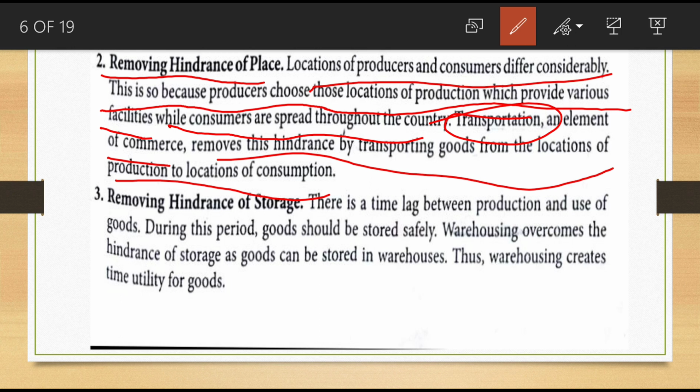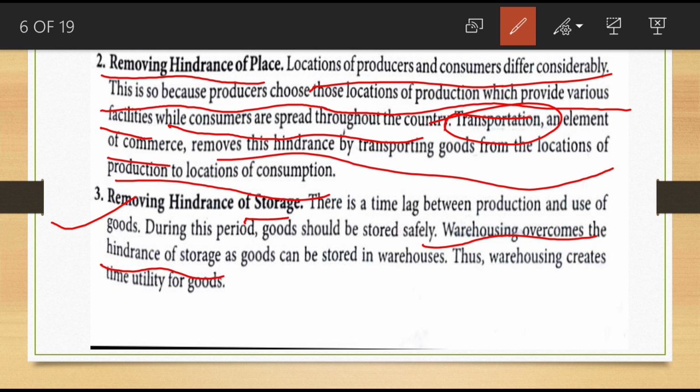Now the next one is removing the hindrance of storage. The next problem, the storage problem. Another element of commerce is warehousing. What is the meaning of warehouse? Storage facilities, a godown, you can call it a warehouse. That is also a part of commerce. With the help of this element, warehousing, we overcome the storage hindrance. There is a time lag between production and use.